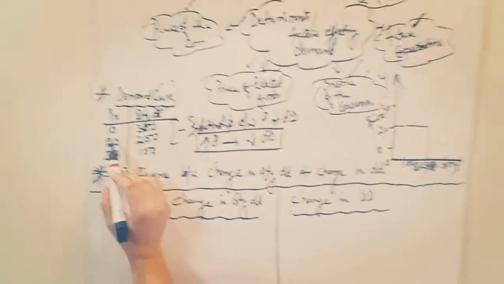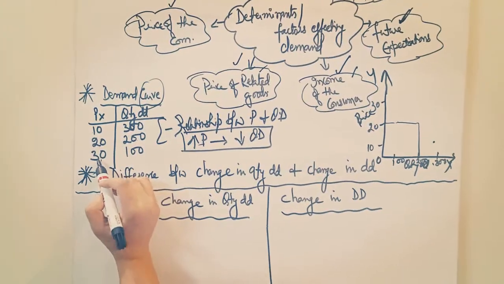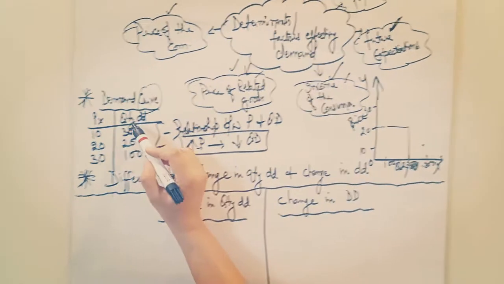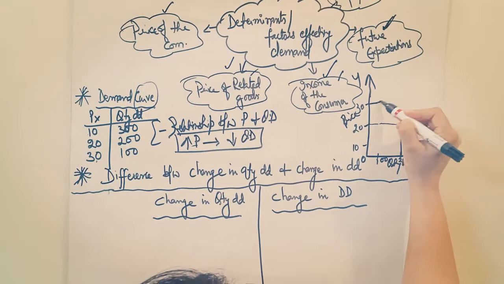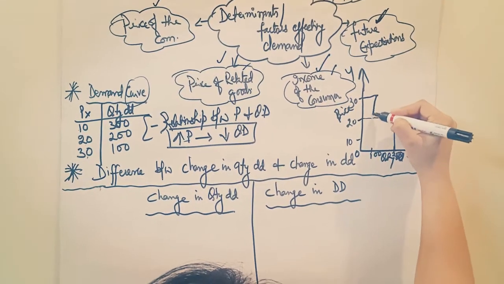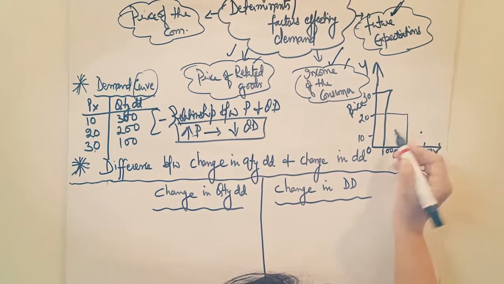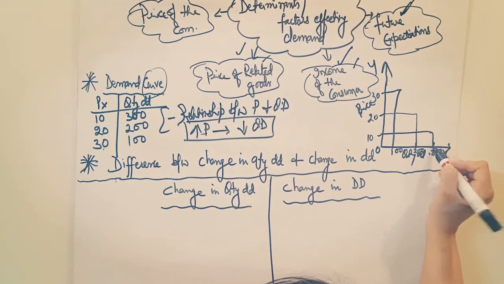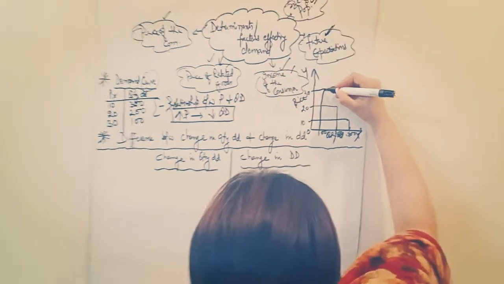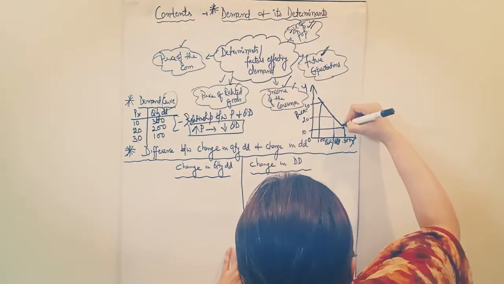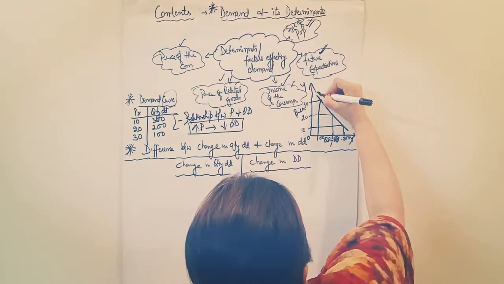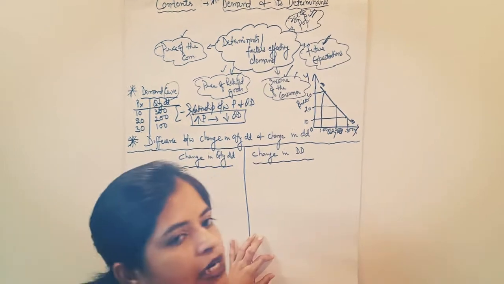When the price increases from 20 to 30, the quantity demanded is reduced from 200 to 100. So we take 30 and this one is 100. Now we join these points like this. This D refers to the demand curve.